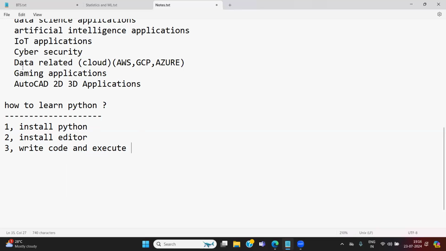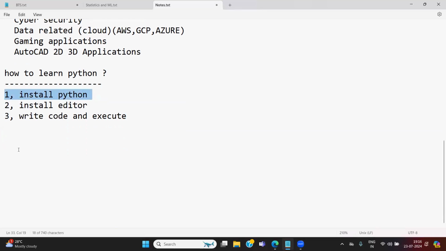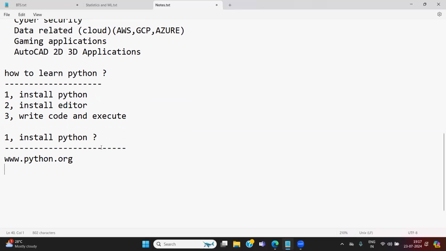Come to the point. Installation of Python. Now this is the subheading. How to install Python? That is the question. Installation of Python is very, very easy. Just go to www.python.org. Search for downloads. Choose your operating system.